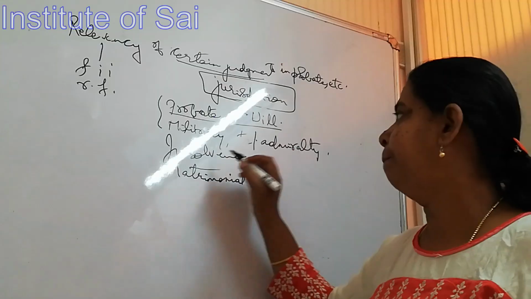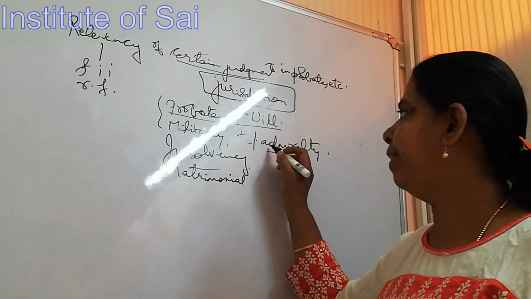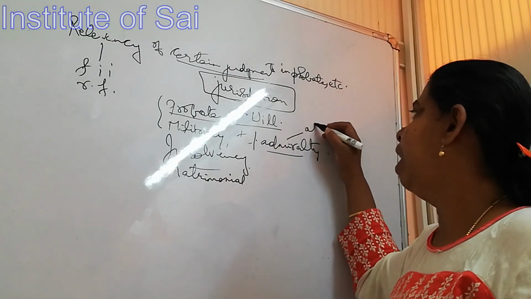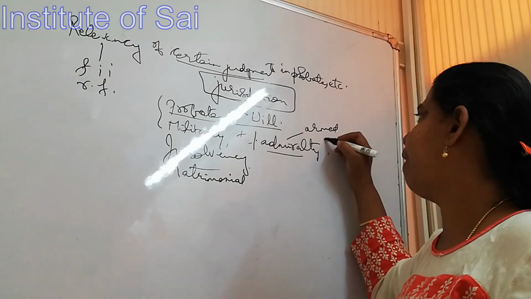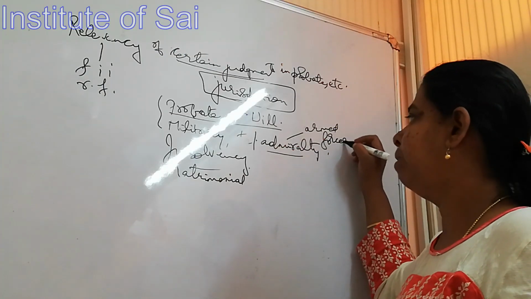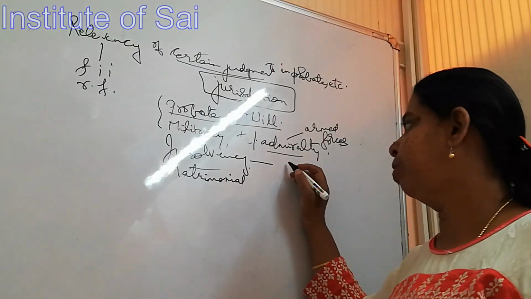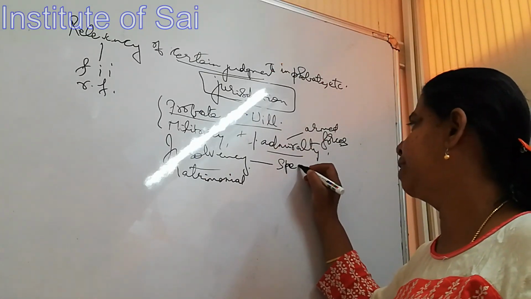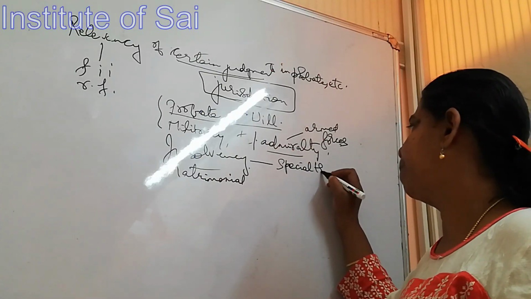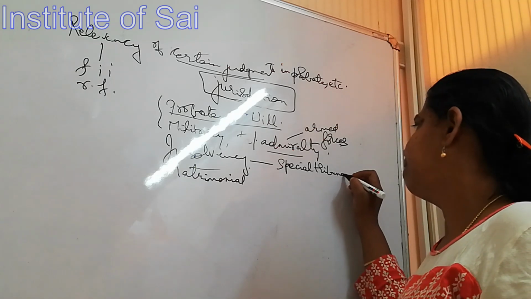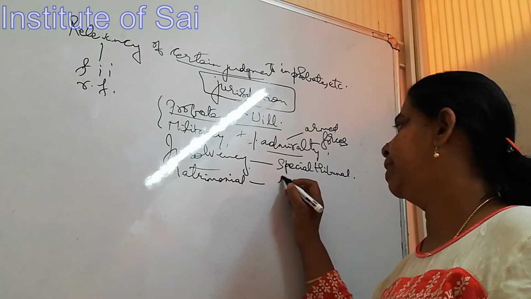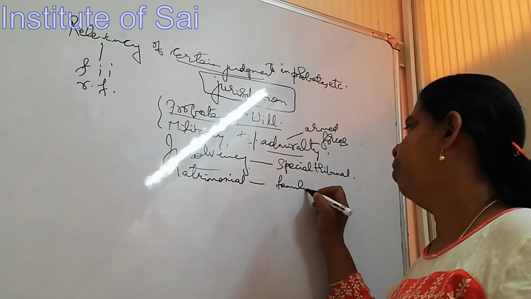So it relates to will. When it relates to admiralty, we are all talking about the armed forces. Insolvency petitions, it may go to special tribunals. Matrimonial cases, again it will come only to family court.